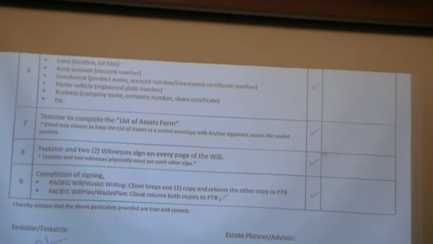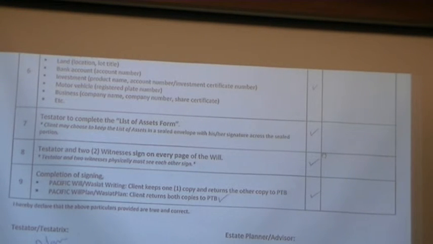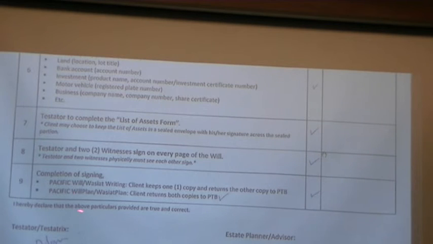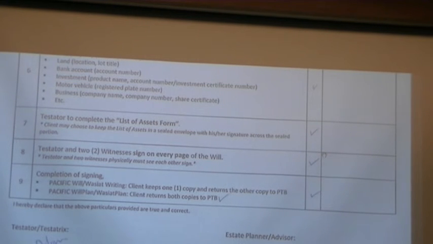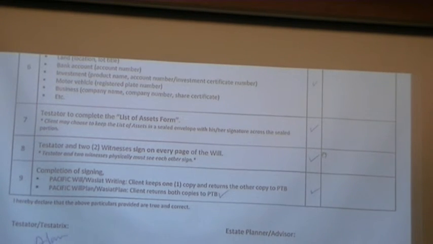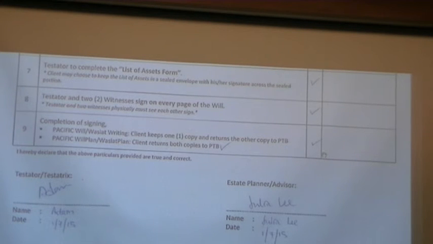I will show you later. And then whether the 2 witnesses have signed. And then what type of form, plan has your client subscribed to. Circle that form, plan, and then have a tick. Your client ticks here, you tick here. The reminder: the complete will execution checklist must be returned to Pacific Trustee together with the will, 1 or 2 copies as the case may be as per item 9.